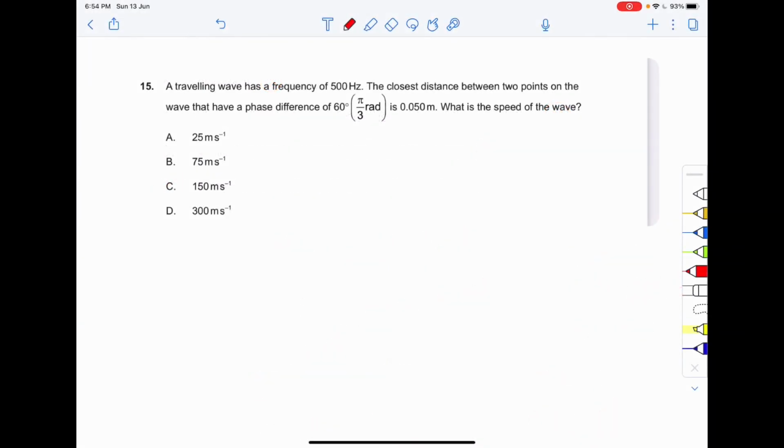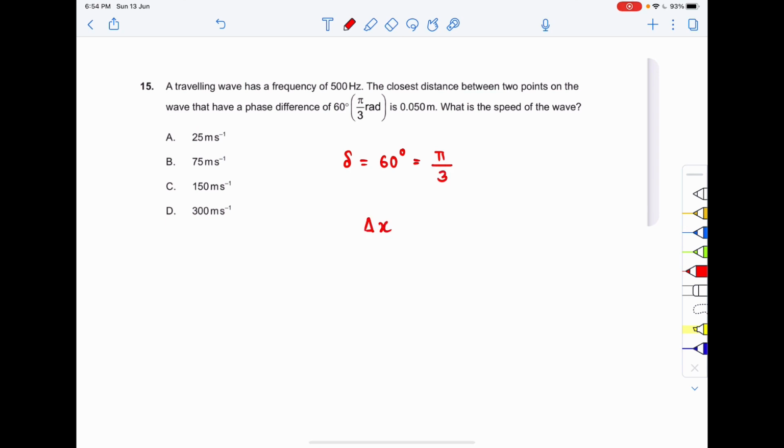Proceeding on to the next question: a traveling wave has a frequency of 500 Hz. The closest distance between 2 points on the wave that has a phase difference of 60 degree is 0.050 meter. We need to find the speed of the wave. Delta is 60 degree, but we don't need it in degrees, we need it in radians. 60 degree is pi by 3 radians.